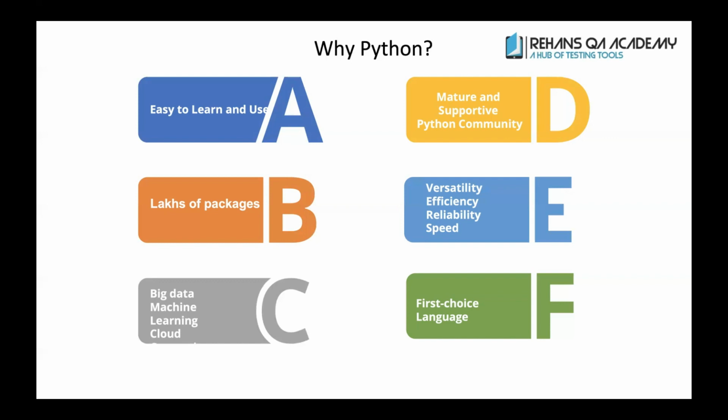So if you have any issue with the programming language and you post a question in the community forum, you are going to get answers. 98.99% of all the technical issues have been solved and are available on Google. We have a lot of forums to read, and self-learning accessibility is available on Google now. So it is versatile, efficient, and reliable in speed. Having all these factors, I choose Python as my first programming language to do either development or testing. That is the reason I consider the Python programming language for my students.